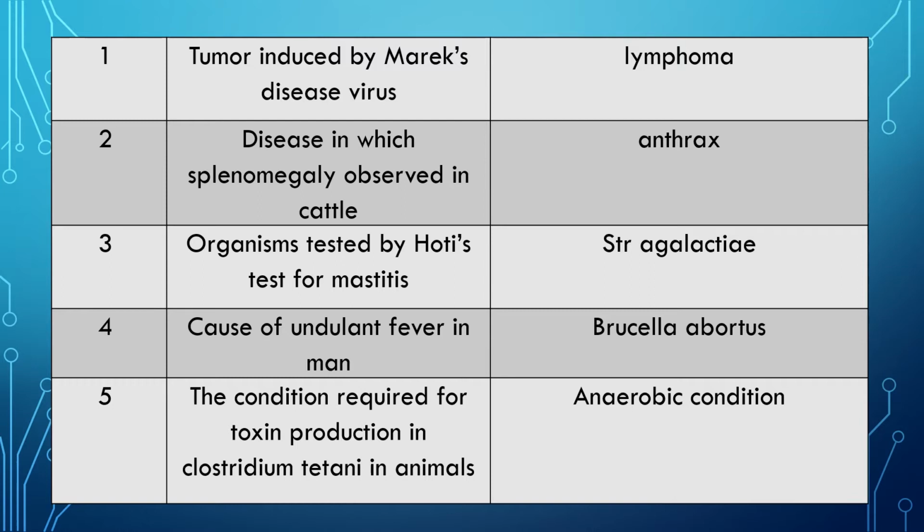But when there is a deep wound or when there is necrosis of tissue, that produces anaerobic condition, and that favors the organism Clostridium tetani to produce toxin, and they produce an exotoxin and a serious disease.